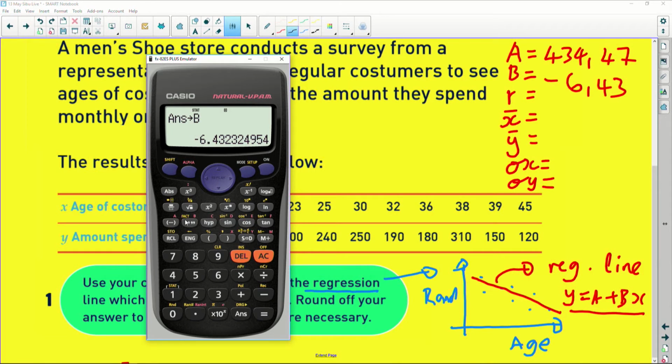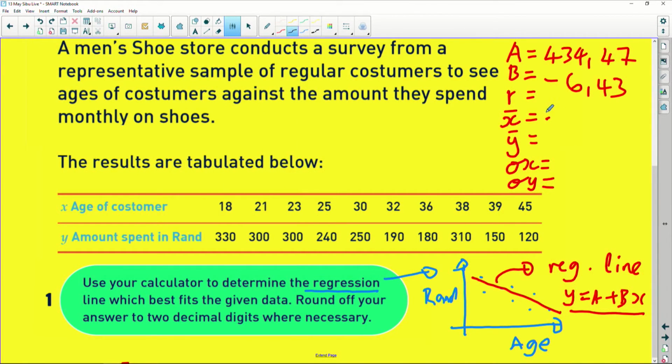The next one I need is R. This R is the correlation coefficient. They might ask you for this. We don't know what they're asking. So I'm going to go Shift, stats, and regression. Number 3. There's number 3 again. I get negative 0.77. Okay, fine. So I'm going to write that negative 0.77 is my R value.